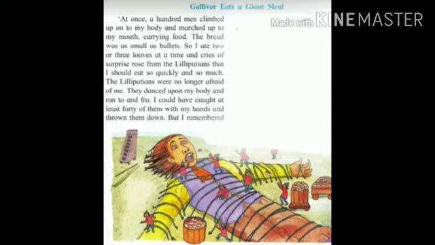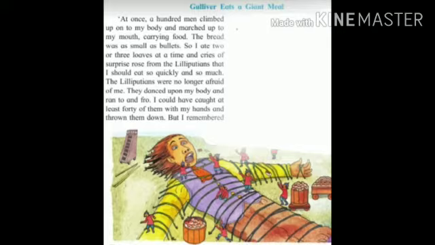At once 100 men climbed up onto my body and marched up to my mouth. Now dear student, what is meant by marched? March means to walk in a military manner with a regular measure. So thousands of small men climbed on Gulliver's body and they were carrying food.